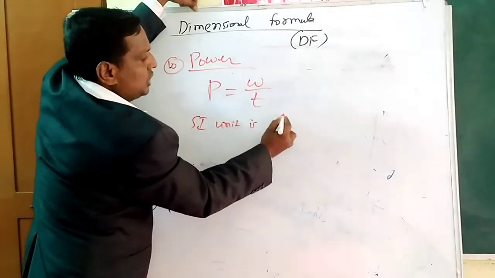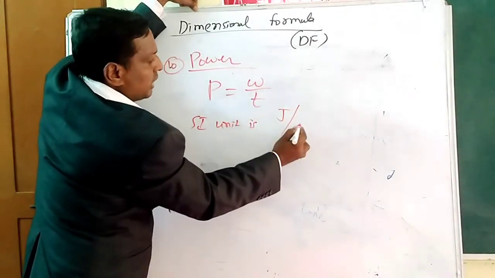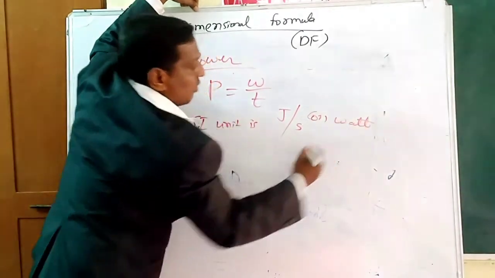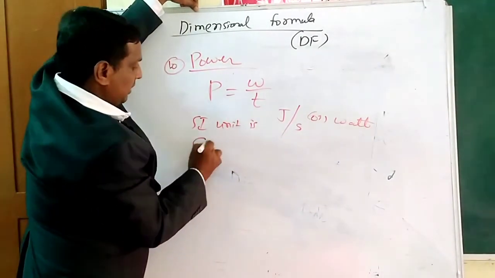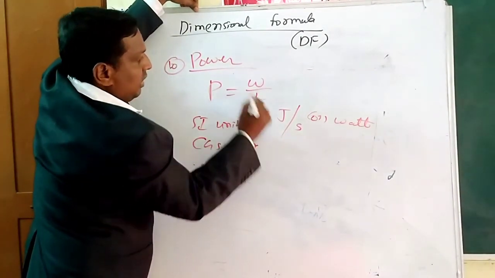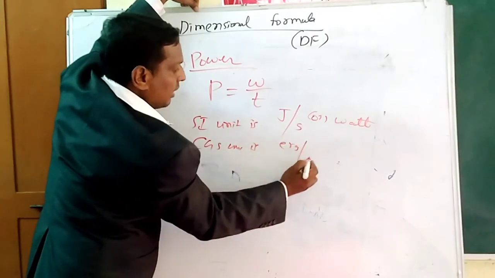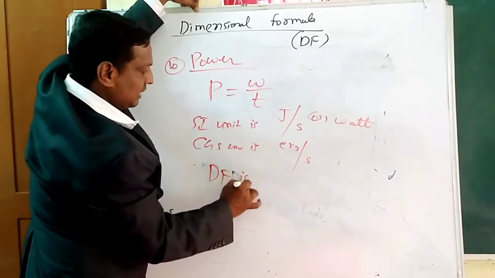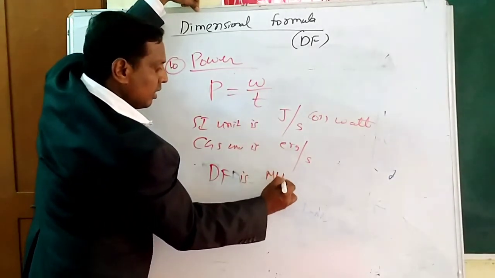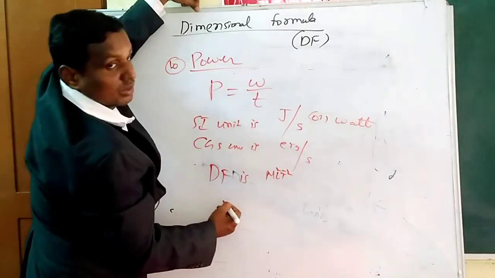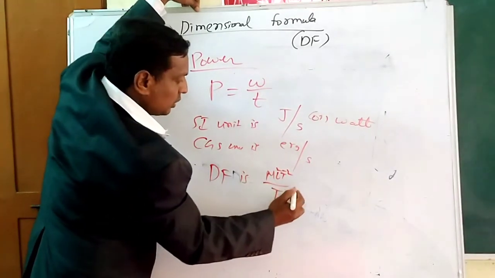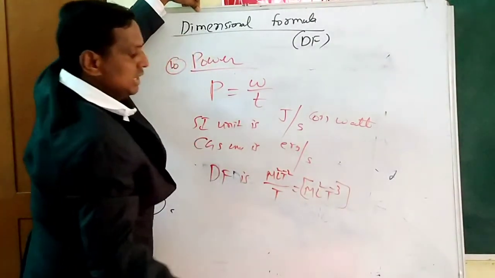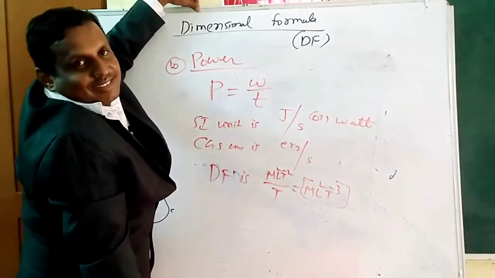Work's SI unit is joule and time is second, so joule per second. The other one is also there, that is watt. The CGS unit of work is erg, so erg per second. The dimensional formula: work is M L squared T power minus 2, divided by time T. So what happens then? M L squared T power minus 3. This is the dimensional formula of power.